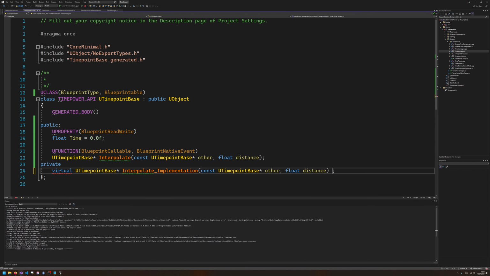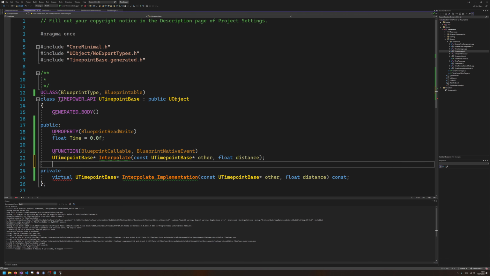And for the sake of God, bring back your const. At least the people are not killing you on the C++ side. This at least will keep you safe if people are implementing and overriding this in C++. Blueprints is a different story, but here we can have our holy const.